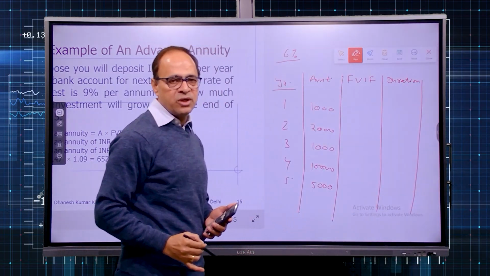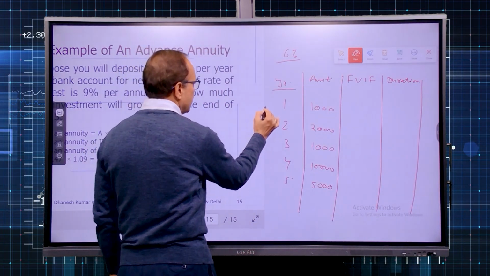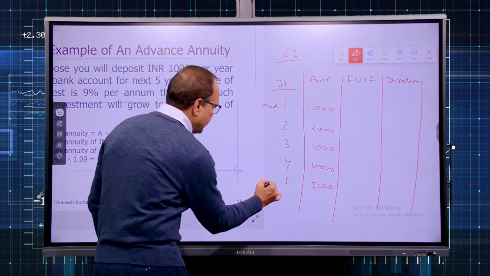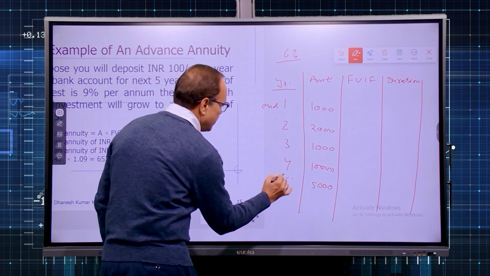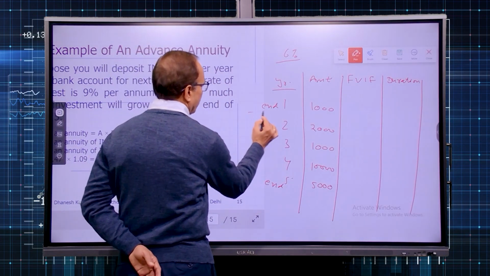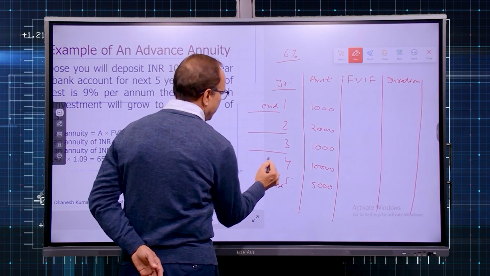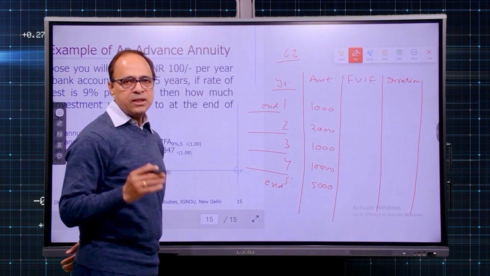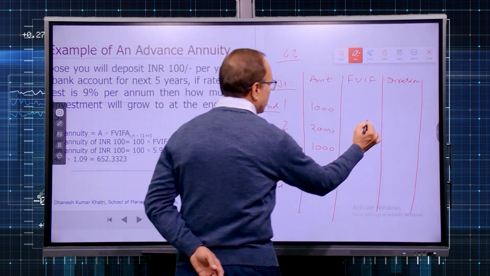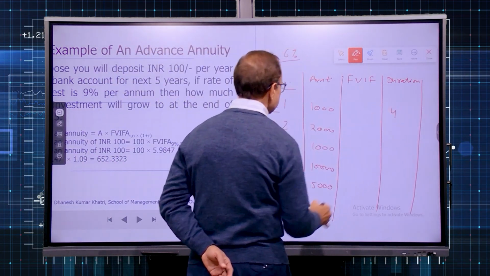How much will be the duration? Now look at the fact. You are depositing this money at the end of 1st year, and that is the end of 5th year. So practically just count on the gap: 1, 2, 3 and 4. So the 1000 which you deposit at the end of 1st year will earn interest only for 4 years.